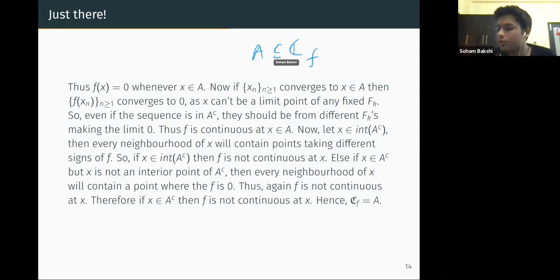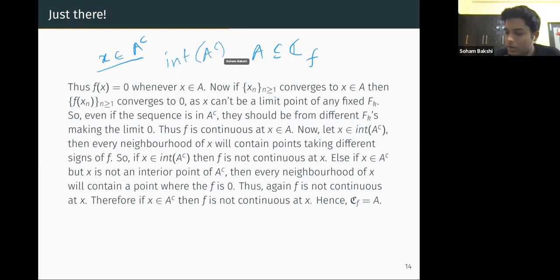Now we want to prove that for any point which is not in A, the function is discontinuous at that point. So let x be a point in A complement. We take two cases. Case one is that x is in the interior of A complement. If this is the case, then everything is non-zero here. So we will see that there is some sequence converging to it.